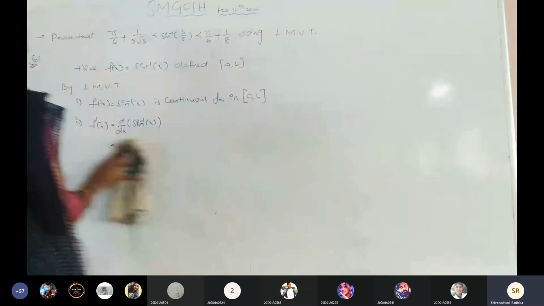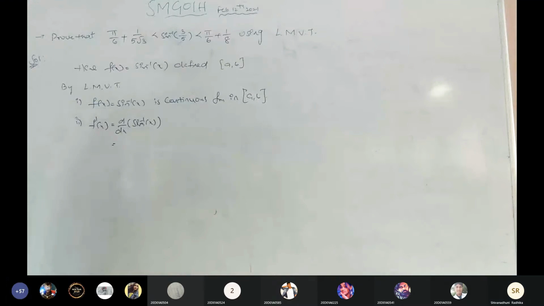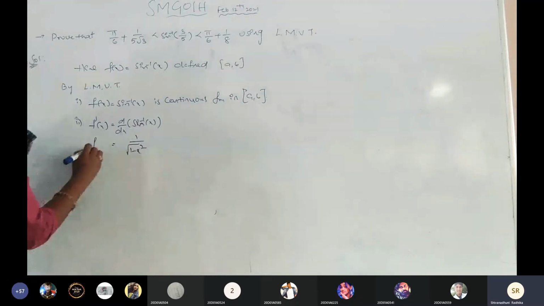It is 1 by under root of 1 minus x square. Is it clear? Now this is f dash of x completed.